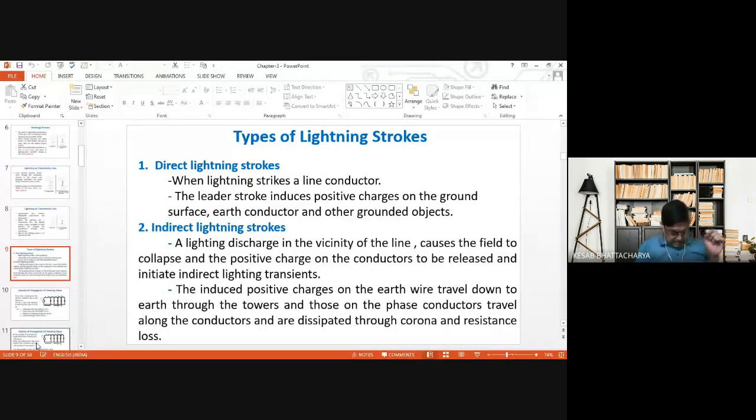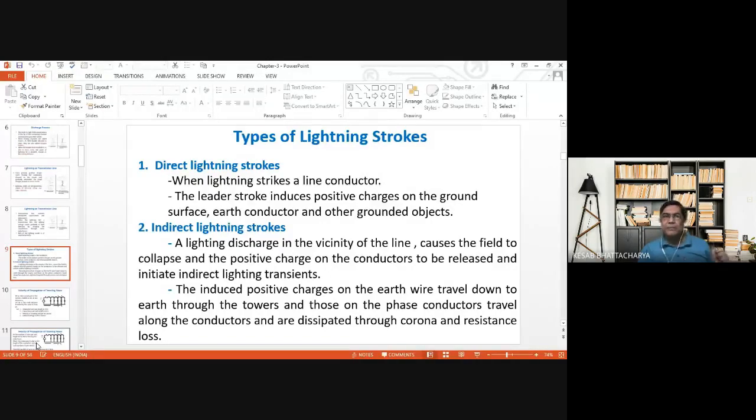But indirect lightning strike is something where the object is not directly hit by the lightning, but is affected by the effect of lightning.